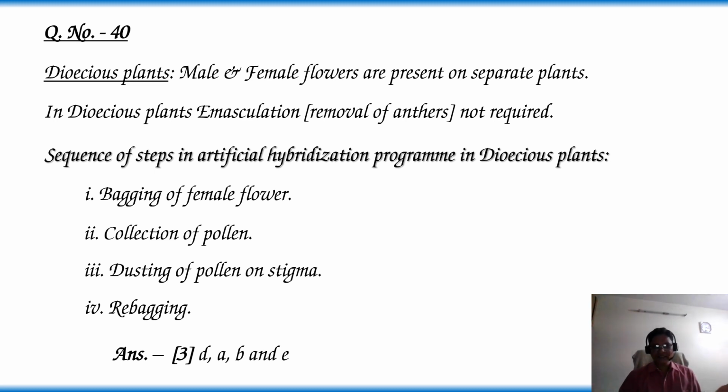So first it is statement D, that is bagging of female flower. Then step A, collection of pollen. Then step B, dusting of pollen on stigma. And then rebagging. Here step C is not given because in dioecious plants emasculation is not required.